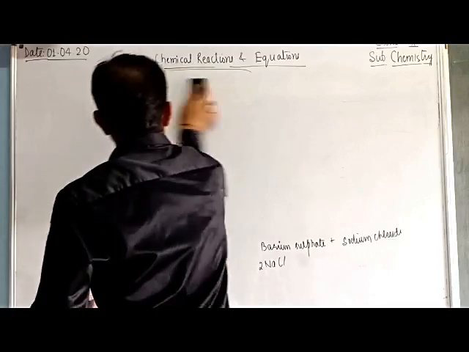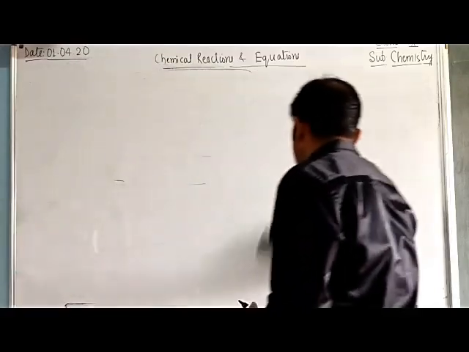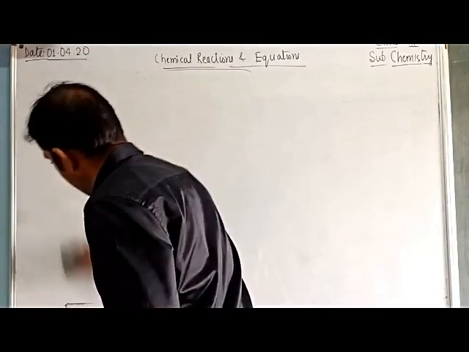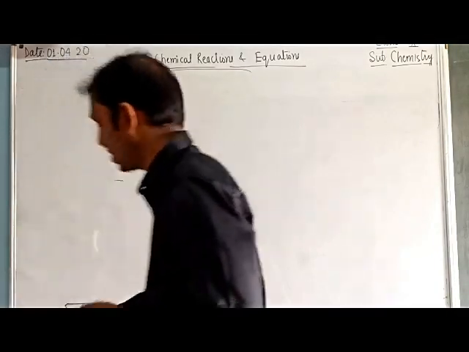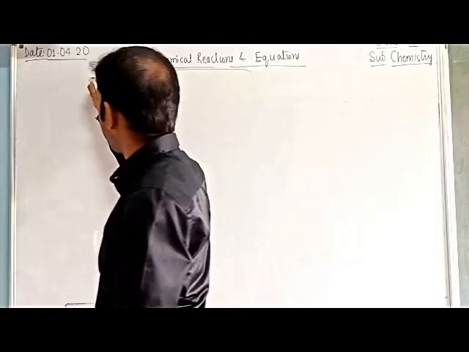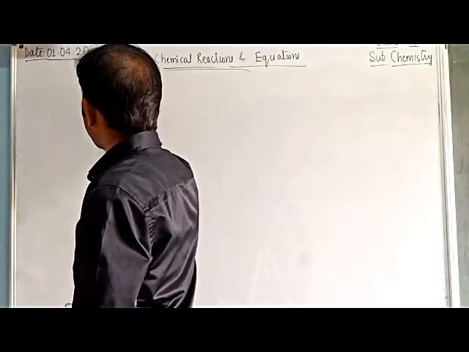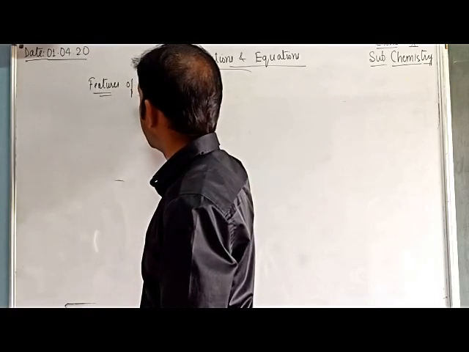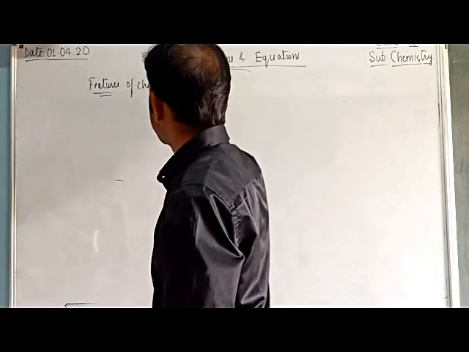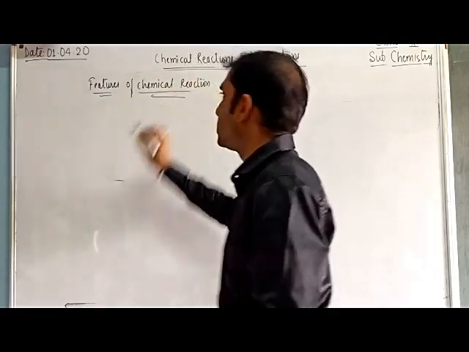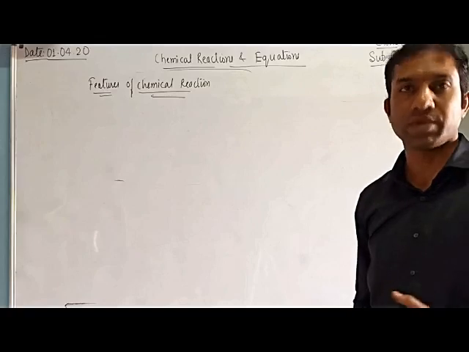The important question arises in our mind: how can we identify, how can we judge whether a chemical reaction is taking place or not, in our surroundings? Some features of chemical reactions are here. If you find this type of changes, you can easily judge that a chemical reaction takes place.